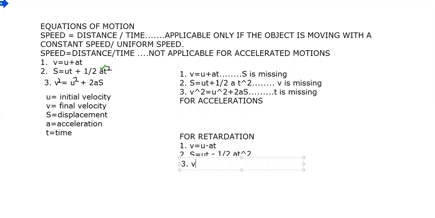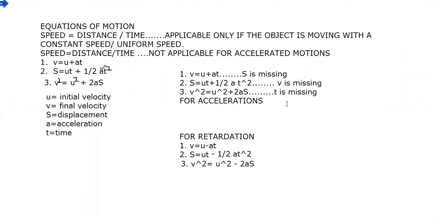What is that? V square is equal to U square plus 2as, but acceleration is negative, so it becomes minus 2as. So how many equations of motion do we have? We have only three equations of motion, but if the object is retarding, then you can use these equations of motion instead of using V is equal to U plus AT.